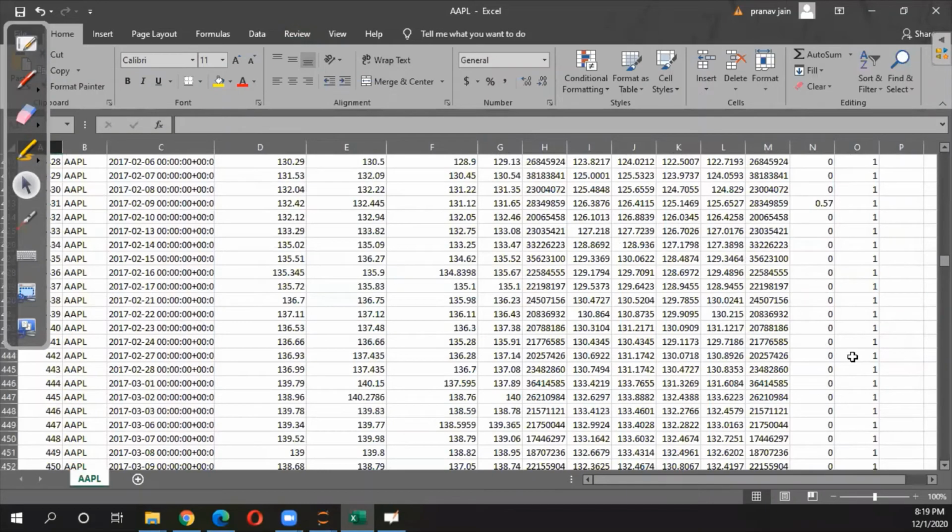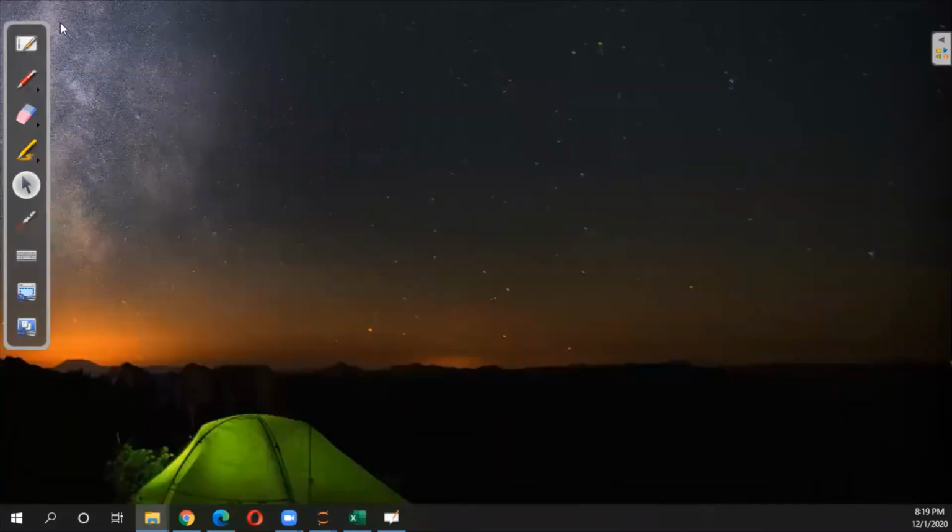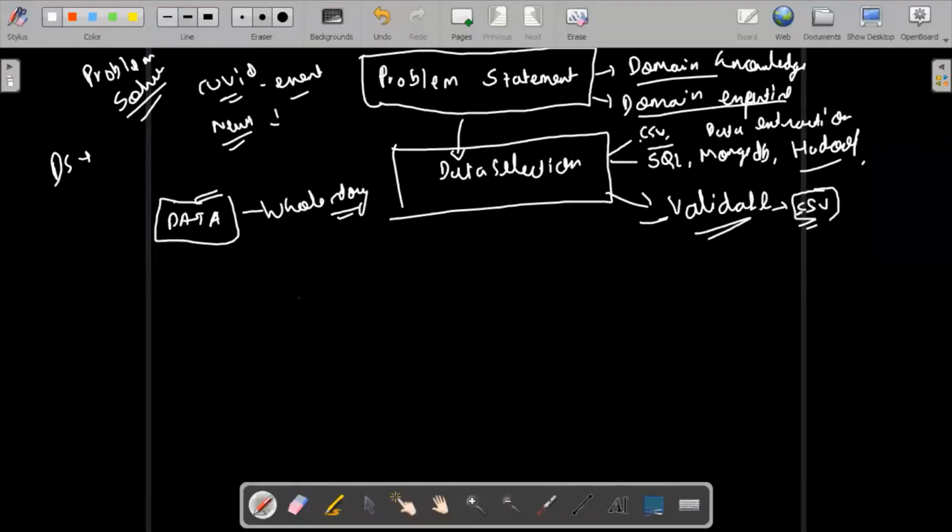So I cannot say exactly. Sometimes we try to predict something but the information is insufficient. That is the biggest problem, due to which many data science projects fail. This is the only reason: insufficient data set, and many people are not able to understand what exactly we are looking for, what exactly is the story behind that. That is a problem, I would say.